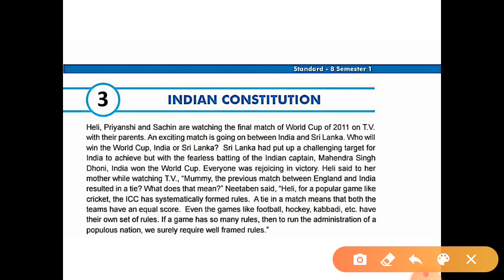So they formed different rules for the game of cricket. A tie in a match means that both teams have an equal score. Tie means both teams score equal.